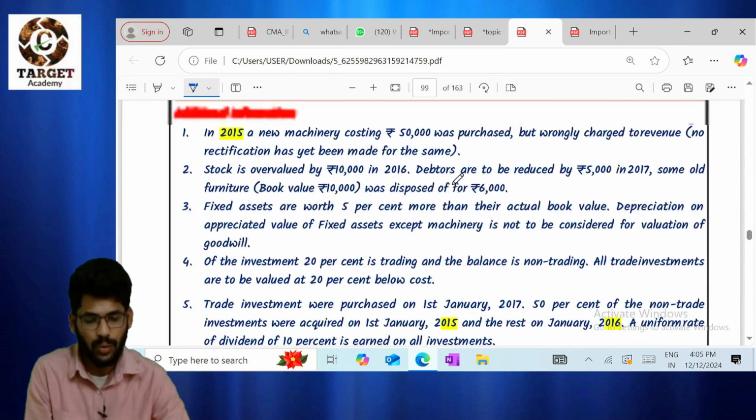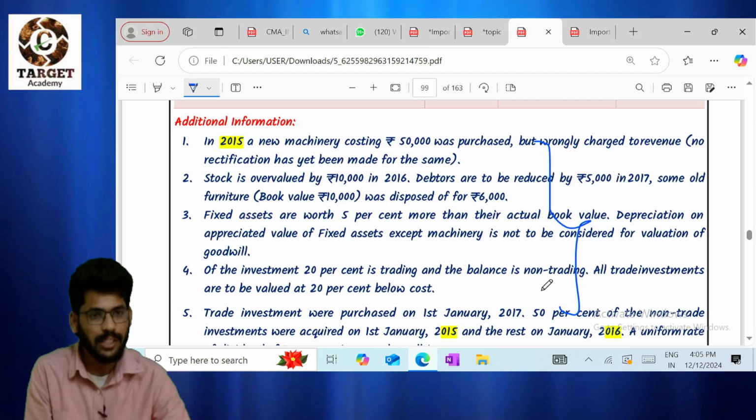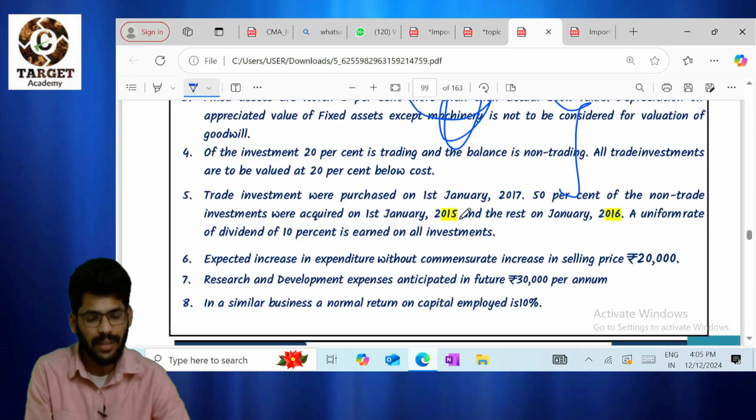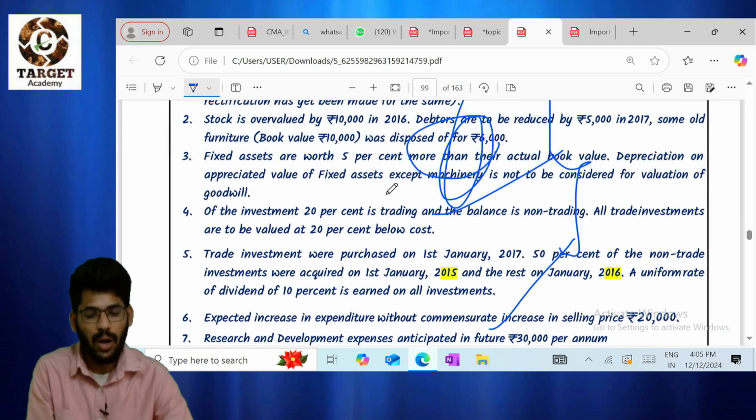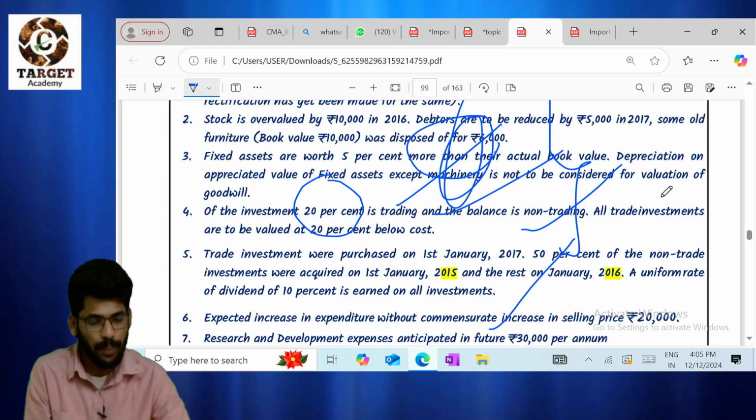In question number 2 also they will ask a few adjustments. Please go through the adjustments, sir, and how they are treating them. I think everyone has practiced this question, but this time there is no need to calculate, just go through the adjustments. How are they treating the investment? 20% is trading, the other balance is not trading. What is the treatment for that?